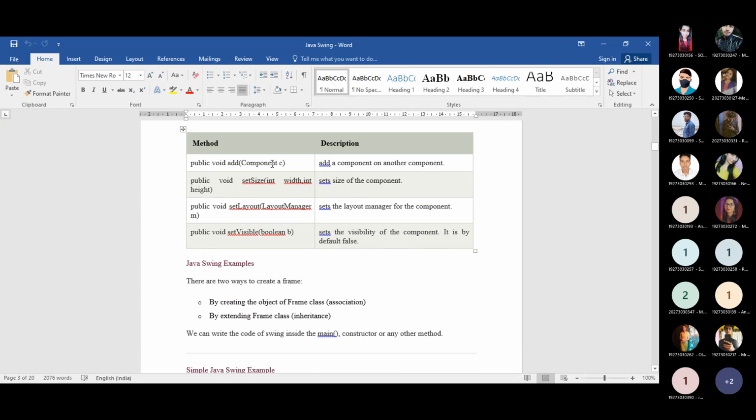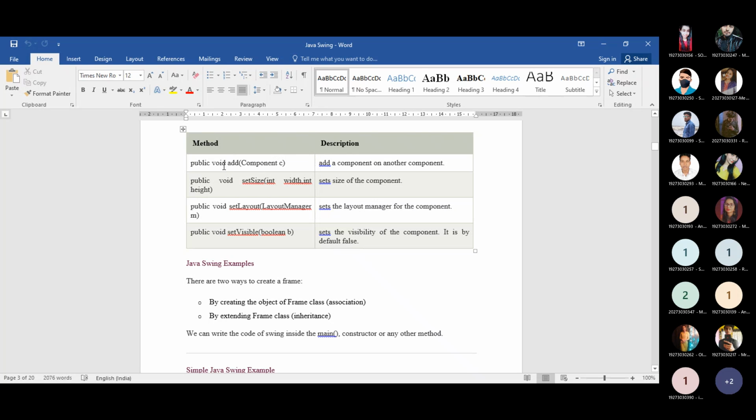Now these are the specific methods that whenever you create any Swing code, or create any window using this Java code, you need to go for. So just take a view of these methods. First of all, you need to use this add method. What will you add to your window? Definitely, there will be some component, such as a text field, a label, or a list. So this is the specific method to do that.